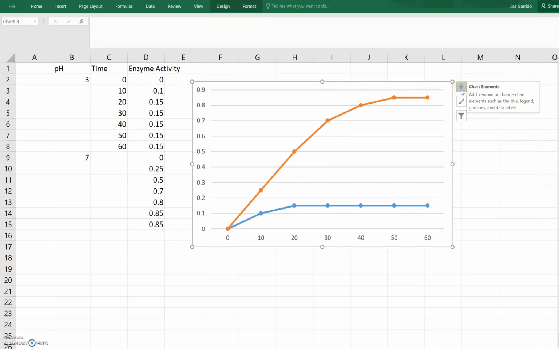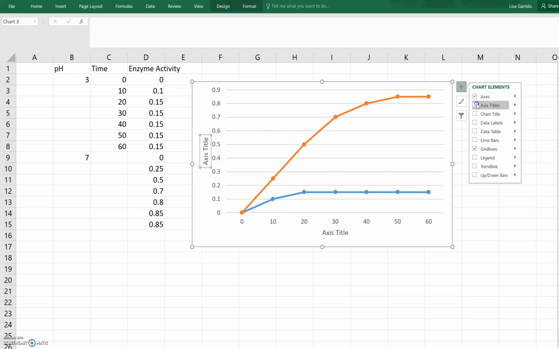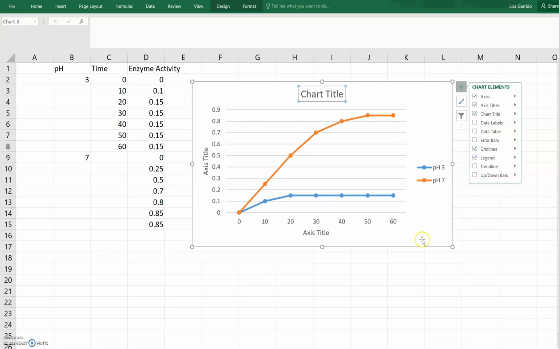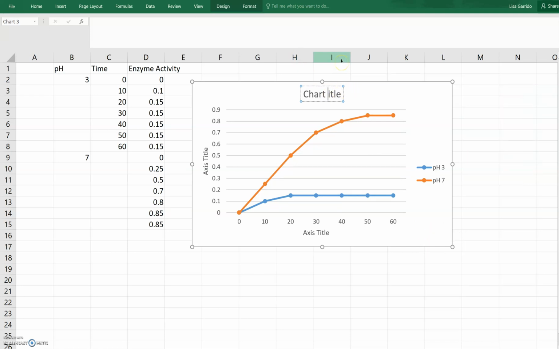I'm going to go ahead and add some extra chart elements. So I will click on the plus, and then I'm going to click on axis titles and chart title. And then I also want to add the legend so I know what the lines represent. And then from there, you just have to go ahead and title it. So we're going to call this the effect of pH upon enzyme activity.